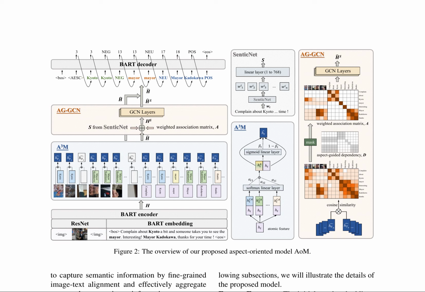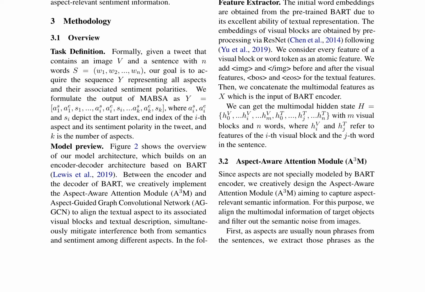The research proposes a novel aspect-oriented model, AoM, to capture semantic information by fine-grained image-text alignment and effectively aggregate aspect-relevant sentiment information. The model builds on an encoder-decoder architecture based on BART, incorporating the aspect-aware attention module, A3M, and aspect-guided graph convolutional network, AGGCN, to align textual aspects with their associated visual blocks and textual descriptions.